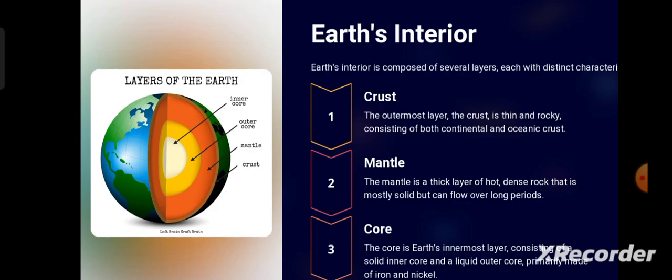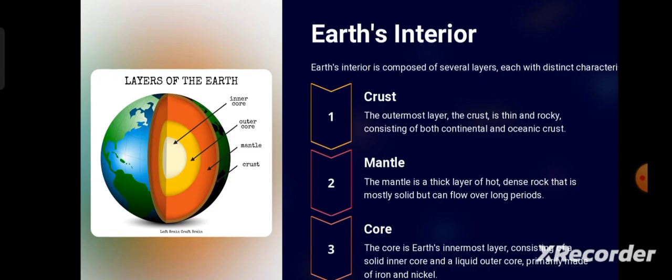Crust is the outermost part of the Earth, and it is also the thinnest one. Then the mantle, that is the middle part, which is the thick layer. Okay, the volume is maximum, and it's semi-fluid-like. Its substance is semi-fluid-like and very hot.